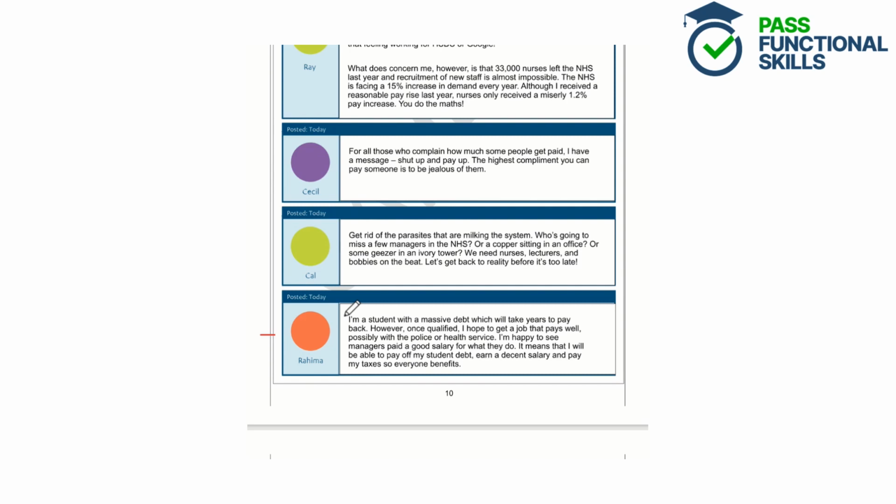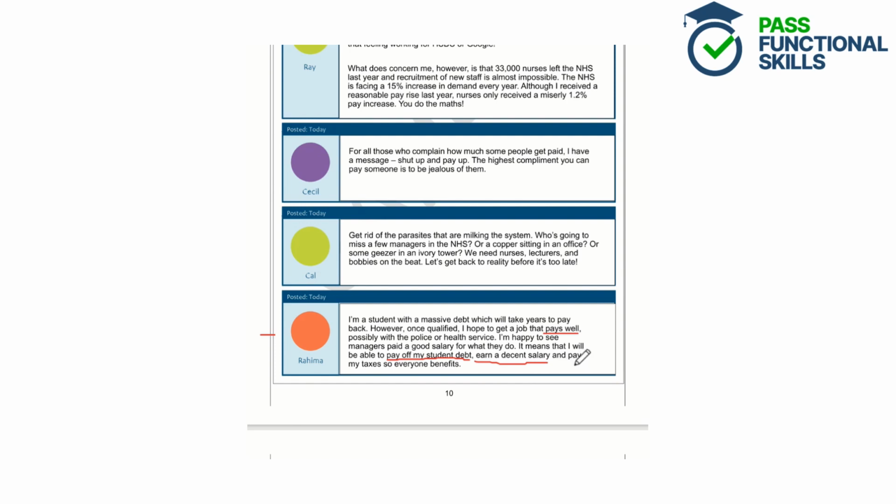so everyone benefits. So we can see here that Rahima says that she will earn a decent salary because she'll be able to get a job that pays well. She's also said that she'll be able to pay off her student debt if she gets one of these high paid managerial roles.